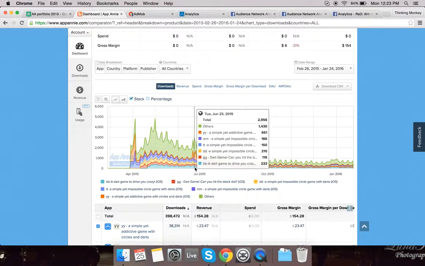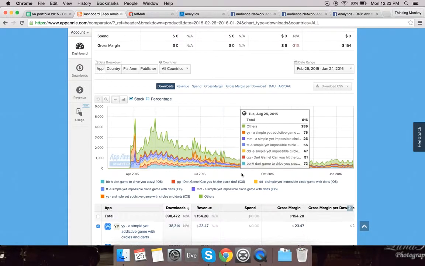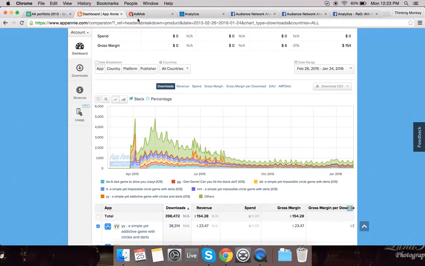After that, we did a little bit of maintenance and a couple of tests with ASO. This was during the summer, and you can see a couple of little spikes here. We stopped upgrading this portfolio around September because we had another business opportunity. So we've just been keeping this portfolio on autopilot and cash flowing out of it. The reason we're selling it is because we want to reinvest in that business opportunity.